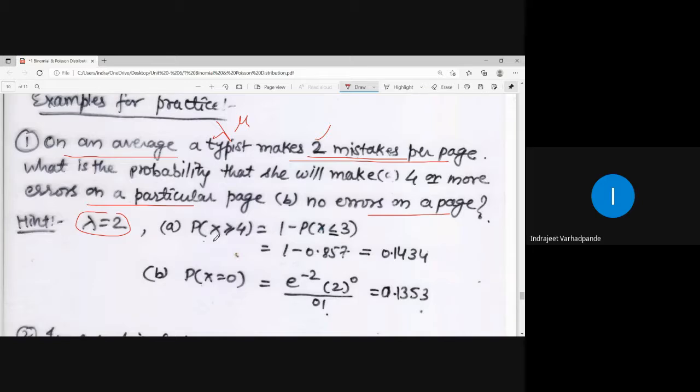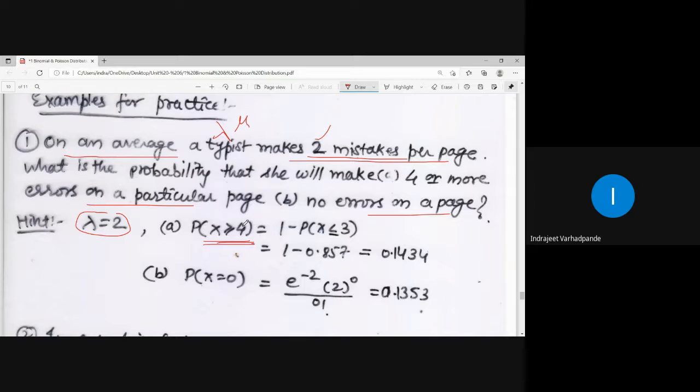4 or more errors means x is greater than or equal to 4. Now tell me, greater than or equal to 4 can be up to the total number of words typed on a particular page, which I am not aware of, because it may vary from sentence to sentence. So, reverse calculation. Reverse calculation means the logic of complement.